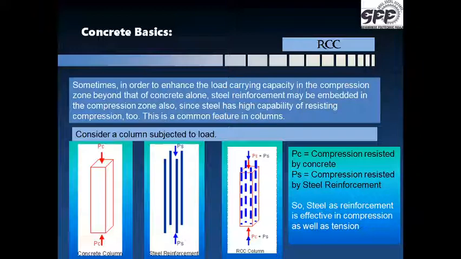If I use the reinforcement in that, the reinforcement will be able to take the load PS, and when I join both of them together, put the reinforcement in the column, the total load carrying capacity, as you see in the third sketch, is PC plus PS. The total load resisted by the column is much more than PC, so it is the combined effect of PC plus PS approximately, as I have just mentioned here in this case.